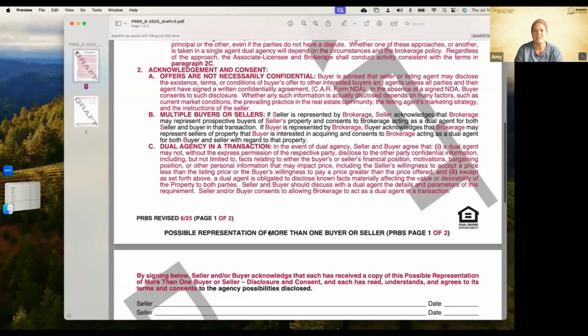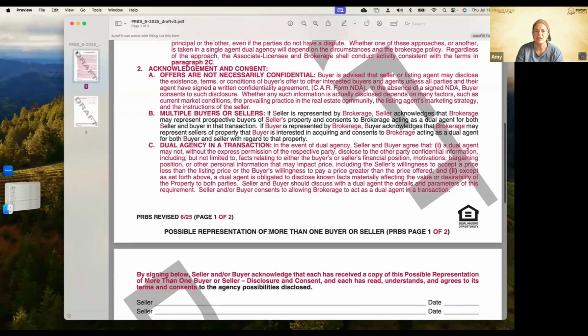In the event of dual agency, seller and buyer agree that a dual agent may not, without the express permission of respective party, disclose to the other party confidential information, including but not limited to facts relating to either the buyer or seller's financial position, motivations, bargaining positions, or other personal information that may impact the price, including the seller's willingness to accept a price less than the listing price or the buyer's willingness to pay a price greater than the price offered, except as set forth above.